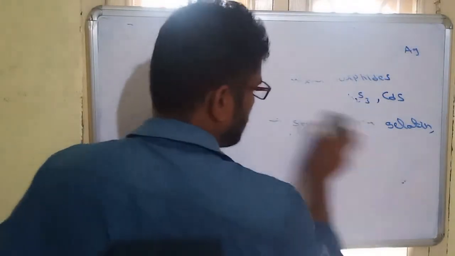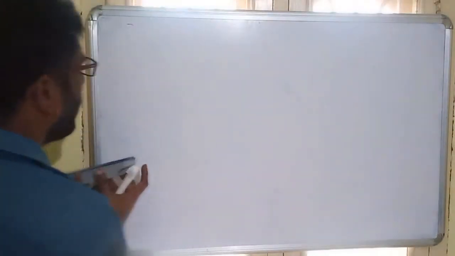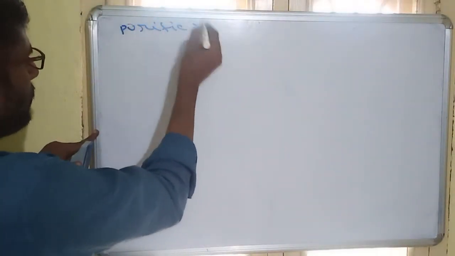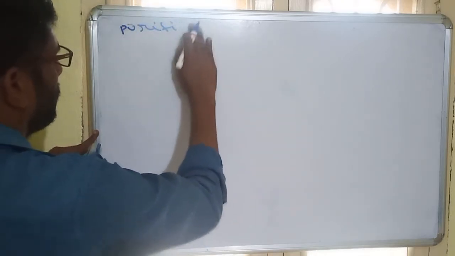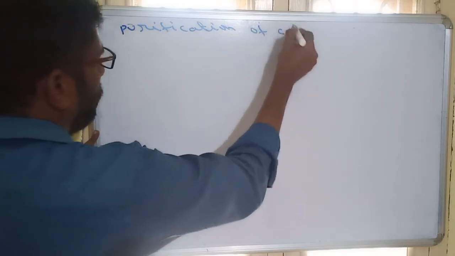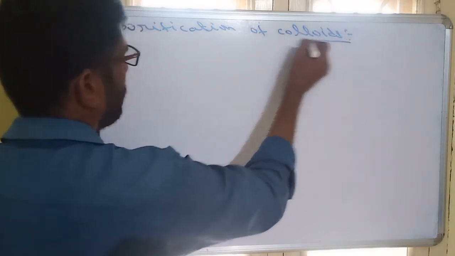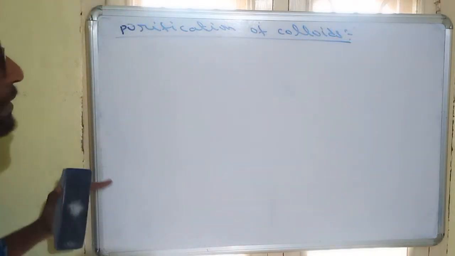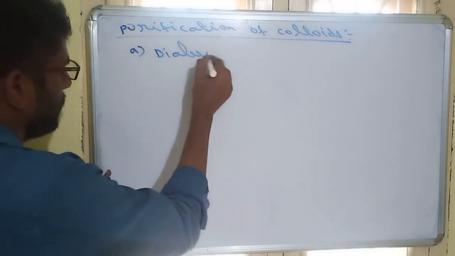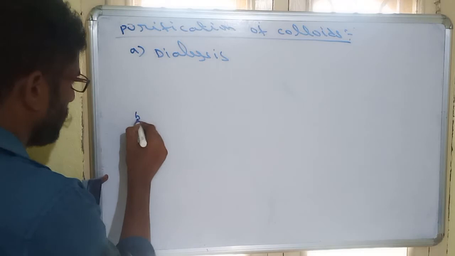After preparation, we have to purify the colloids. Colloids can be purified by a number of techniques. One of the important techniques is dialysis.